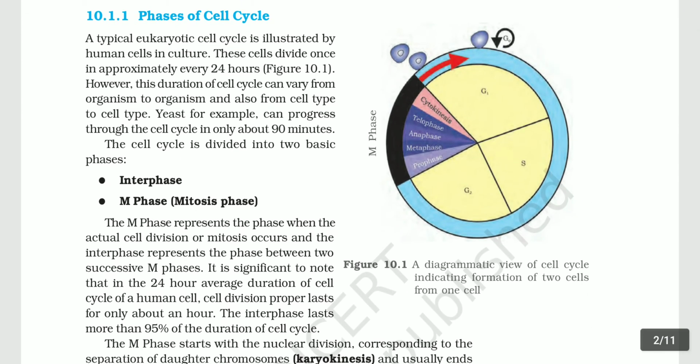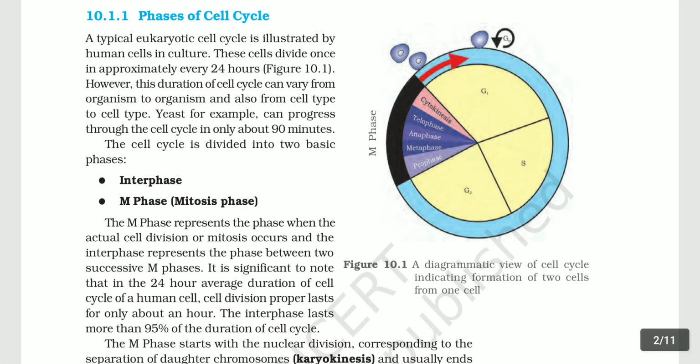10.1.1 Phases of cell cycle. A typical eukaryotic cell cycle is illustrated by human cells in culture. These cells divide once in approximately every 24 hours. However, this duration of cell cycle can vary from organism to organism and also from cell type to cell type. Yeast, for example, can progress through the cell cycle in only about 90 minutes.